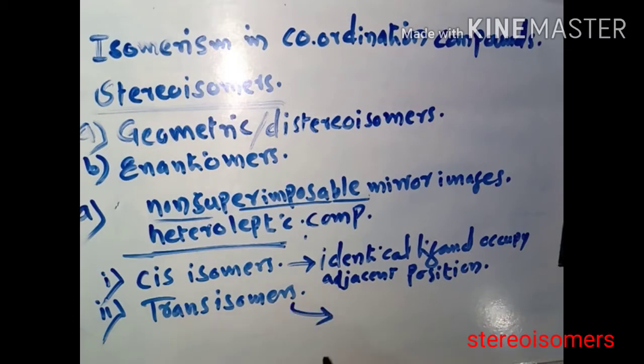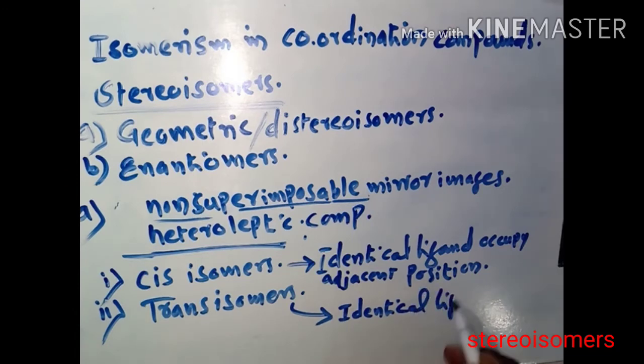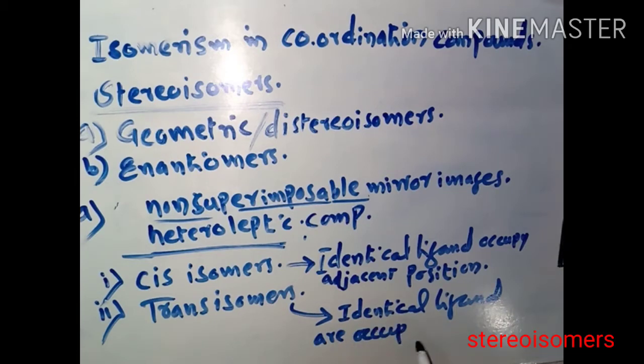Trans isomers are the isomers in which identical ligands occupy opposite positions. Remember this.